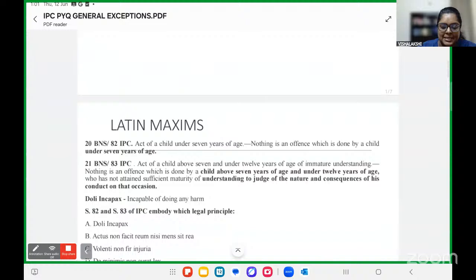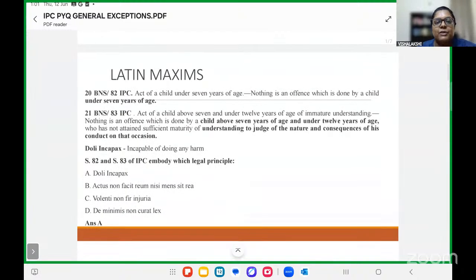As I mentioned, one of the most predictable questions that has been asked in any state in relation to general exceptions are the Latin maxims. The principles of these Latin maxims have often been the yardstick on which these exceptions have been created.